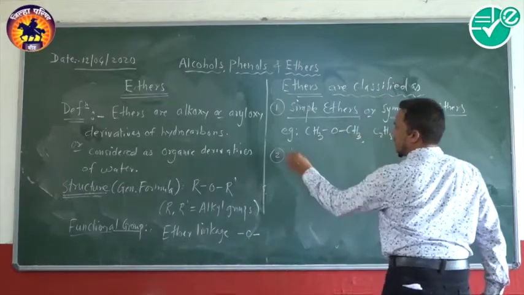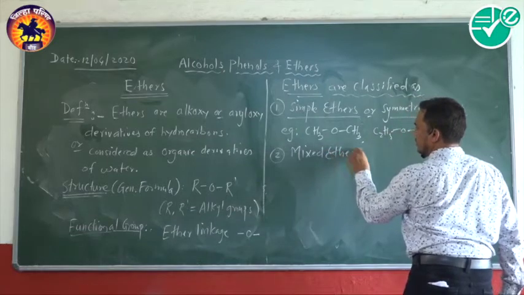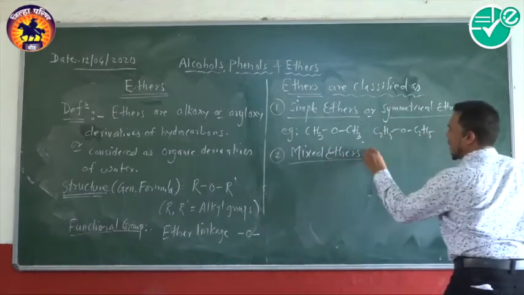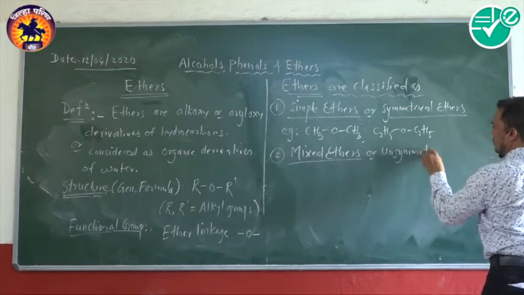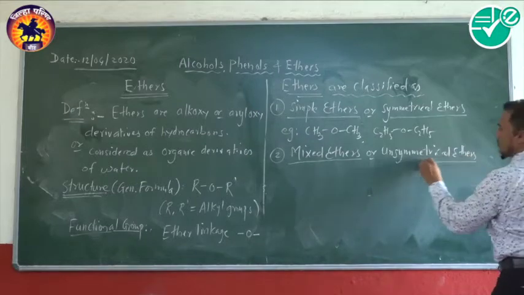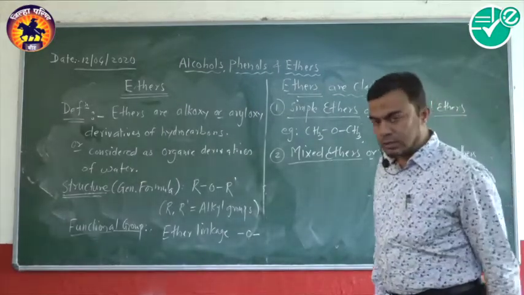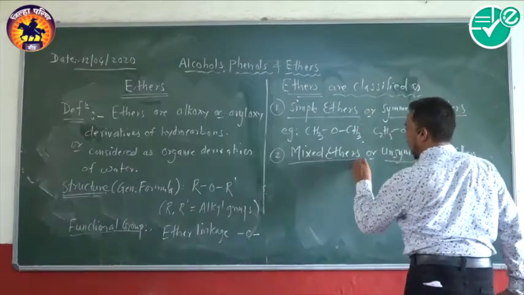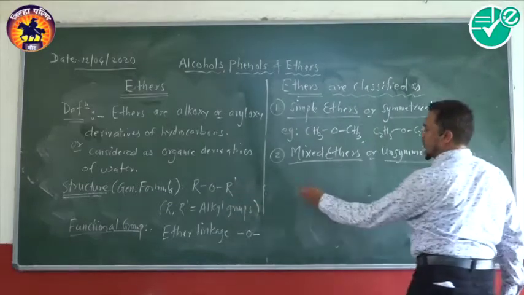The second category is mixed ethers or unsymmetrical ethers. What are mixed ethers or unsymmetrical ethers? The ethers in which the two alkyl groups attached to the oxygen are different.